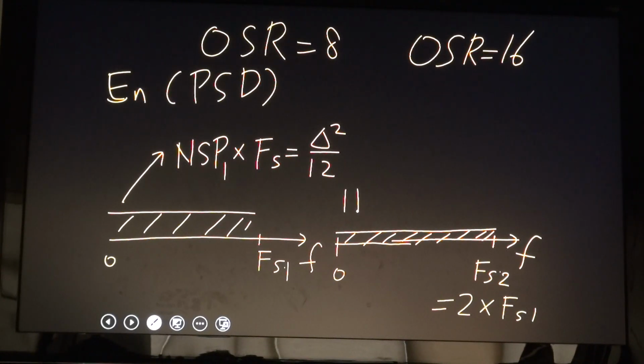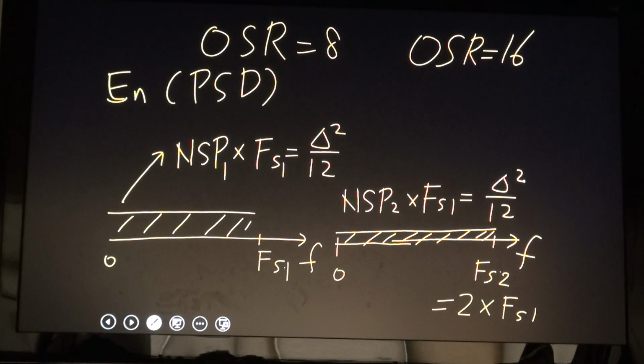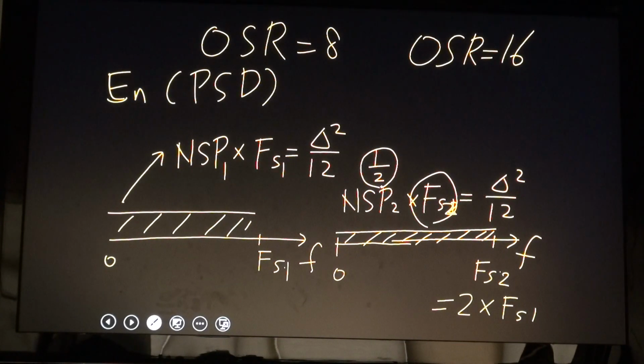The noise power is the same, but because Fs2 is twice, the noise power spectral density should be 1/2 here. So oversampling reduces the power spectral density.